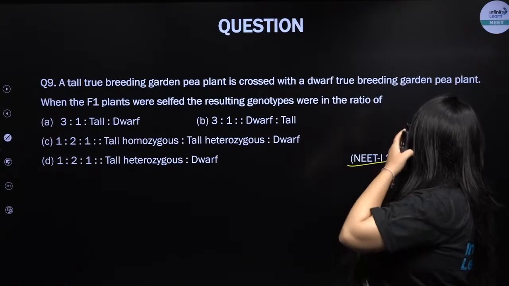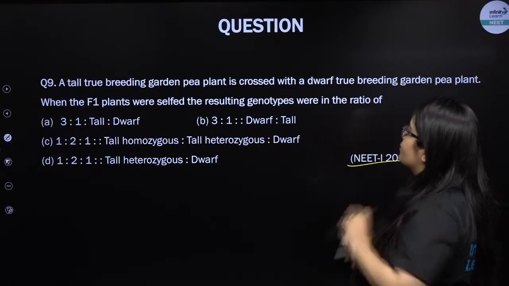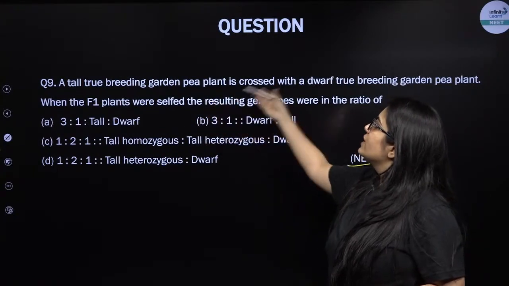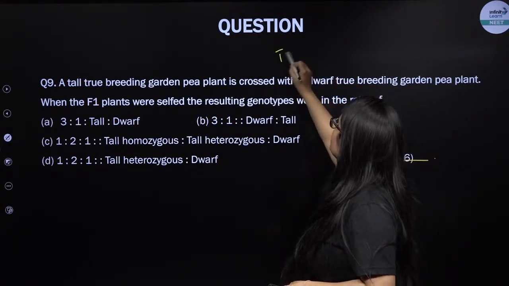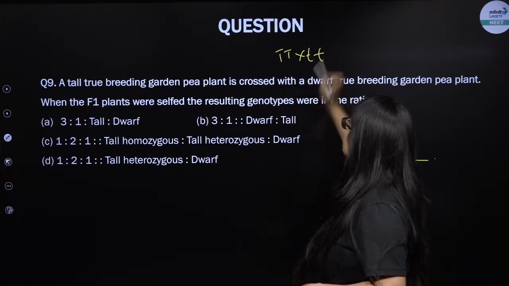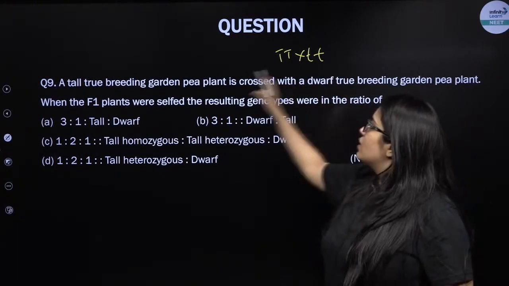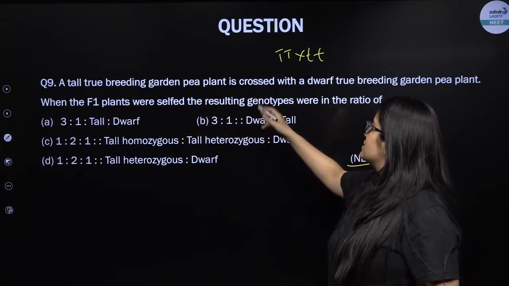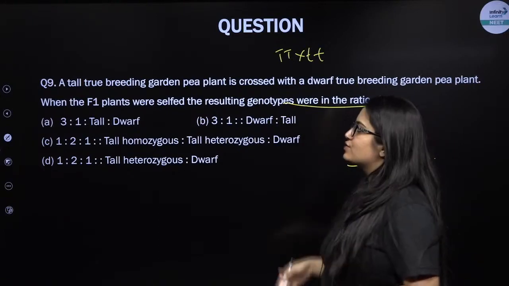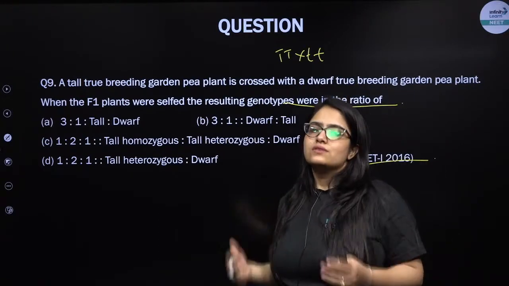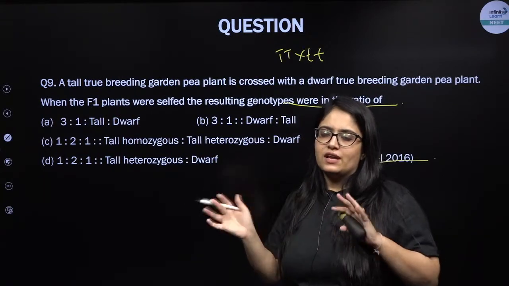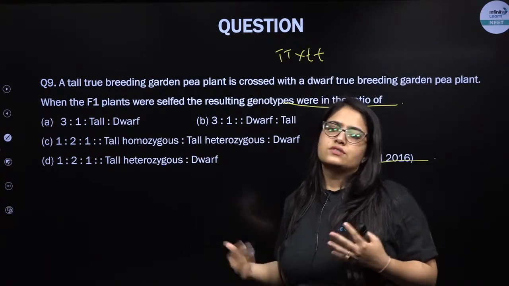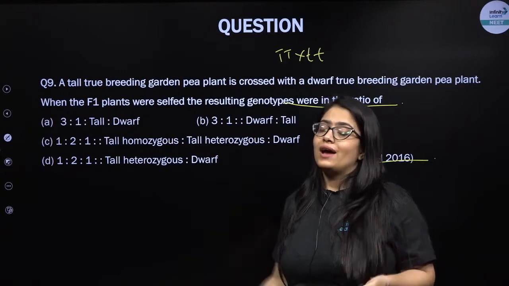Okay, keep doing it. NEET 2016. A tall true breeding garden pea plant is crossed with a dwarf one. So it is like capital T crossed with small t. When F1 were selfed, the resulting genotypes were in the ratio. So this question is simply based on the genotypic and phenotypic result of Mendel's monohybrid cross.